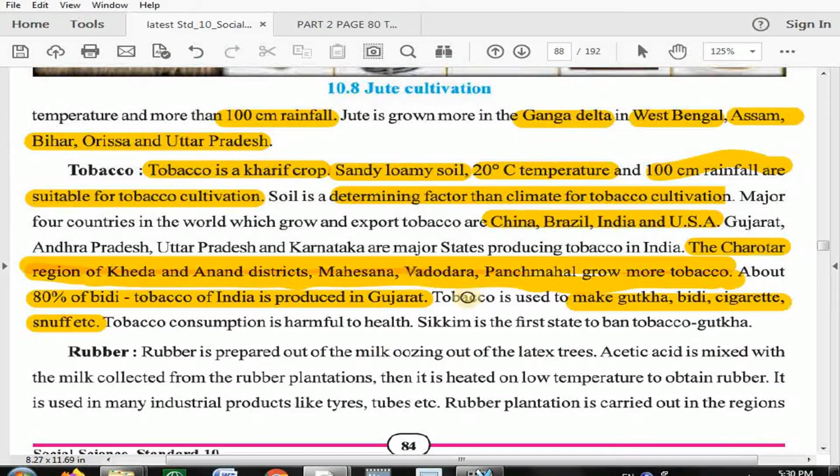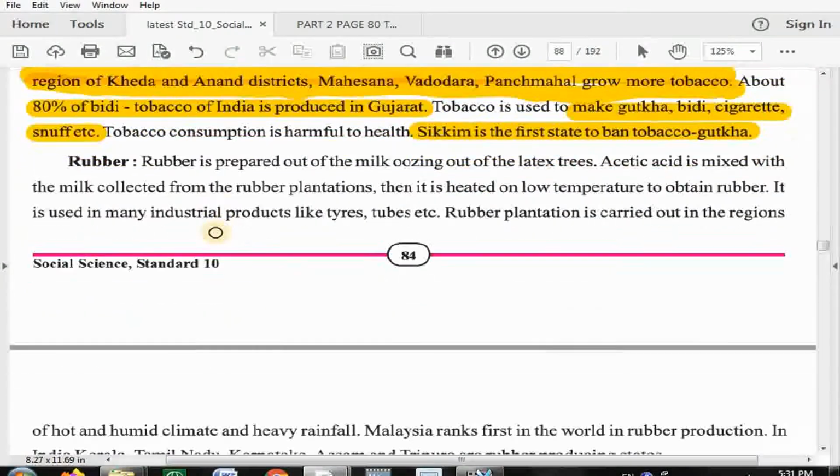Now Sikkim is the first state. See, this is what board asks. Corner question, please mark. Sikkim is the first state to ban tobacco gutka. In Sikkim, it is banned. You cannot eat tobacco gutka inside the premises of the state. So this is the information on tobacco. Now next we will go for rubber.